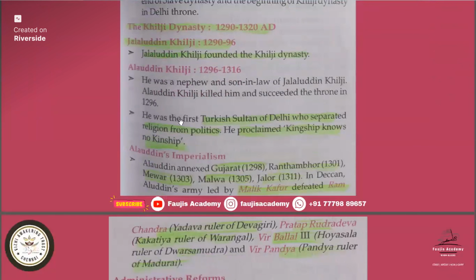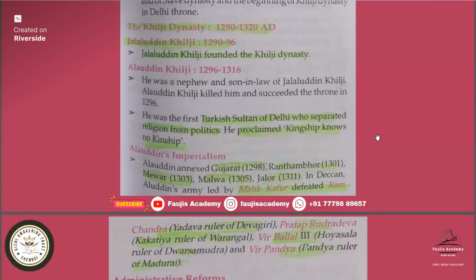Then in this Khilji dynasty, you must study everything about Alauddin Khilji. He was a nephew and son-in-law of Jalaluddin Khilji. Who killed Jalaluddin Khilji? Alauddin Khilji killed him and succeeded to the throne in 1296 AD. He was the first Turkish Sultan of Delhi who separated religion from politics. If a question comes, who was the first Turkish Sultan of Delhi who separated religion from politics? That is Alauddin Khilji. And he proclaimed kingship knows no kinship.